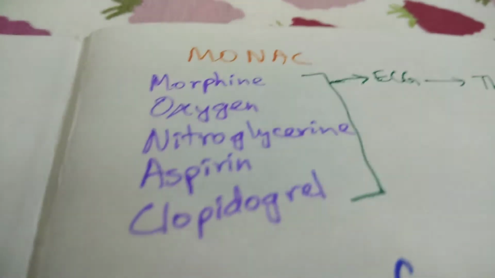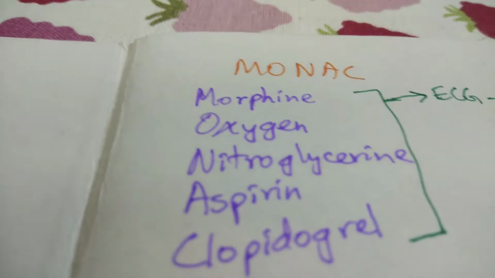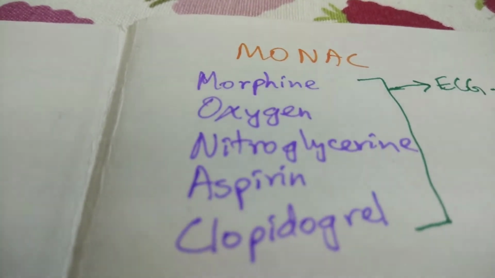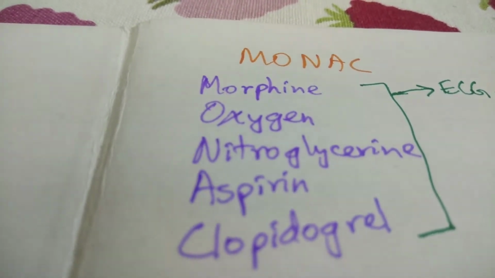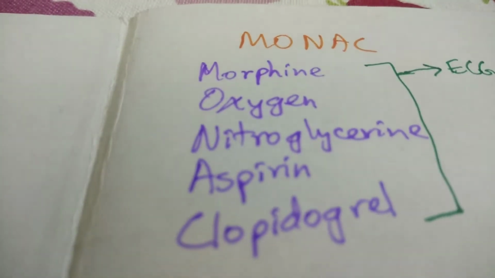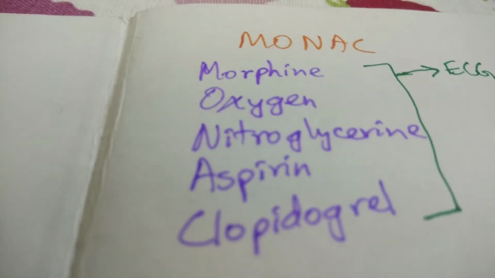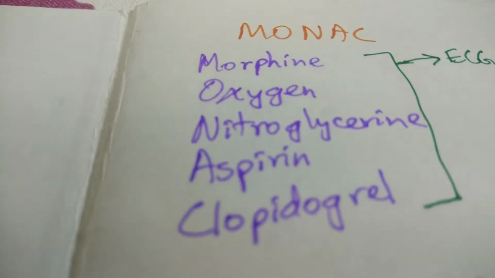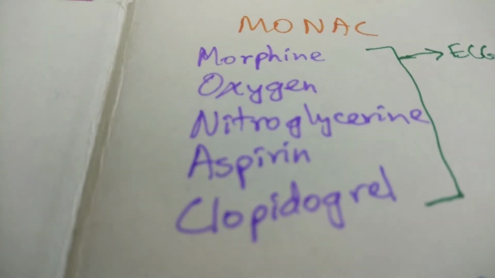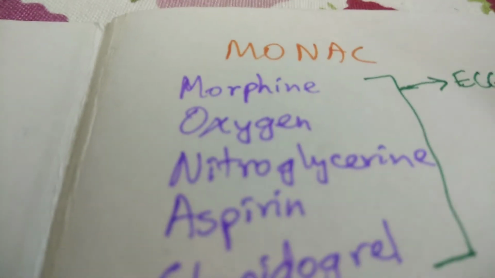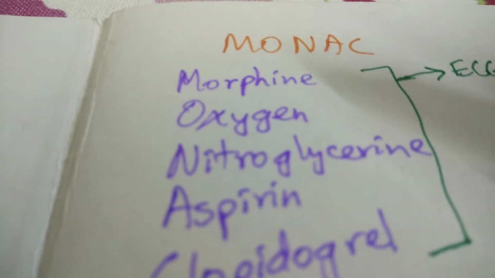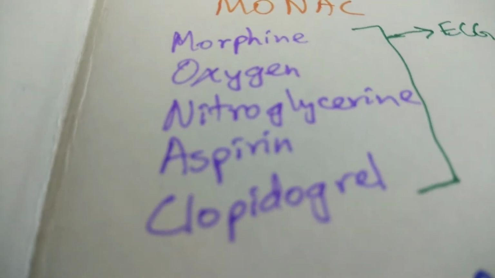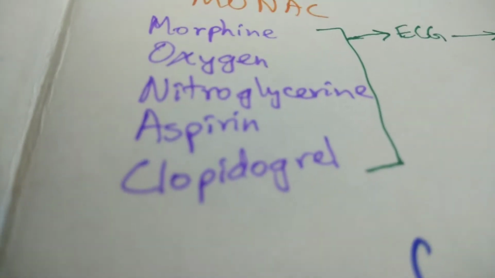Okay. So for treatment, I remember it based on the mnemonic MONAC. So first are general measures. So first you start with CPR, just chest compressions, and you keep an eye on the breathing as well. Remember that the ratio should be 30 compressions to 2 breaths in adults. Then you use this system which I call MONAC. MONAC stands for morphine, oxygen, nitroglycerine, aspirin, and clopidogrel.